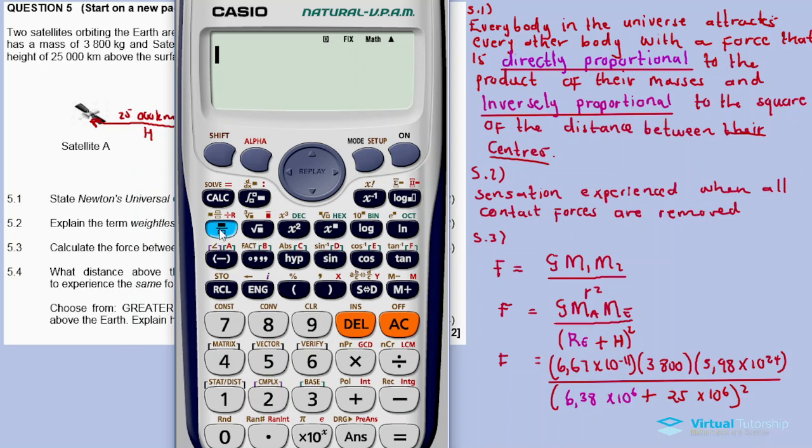Now let us calculate again. Fraction, and then it is open bracket 6.67 times 10 to exponent minus 11 close bracket, open another one, 3800 close, open bracket, 5.98 times 10 to exponent 24, close bracket, divide by open bracket 6.38 times 10 to exponent 6 plus 25 times 10 to exponent 6, close bracket squared.